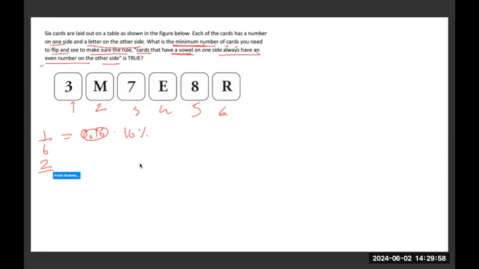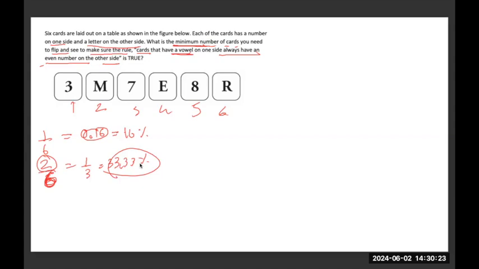If it were a 2/6 probability, where 2 cards would be flipped in order to find whether the statement is true, the percentage that the statement is true will be 1/3, which is 33.333 recurring. So even this is a low probability because it's less than 40%.